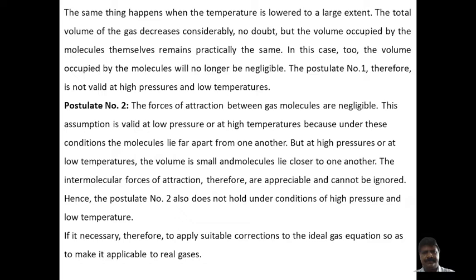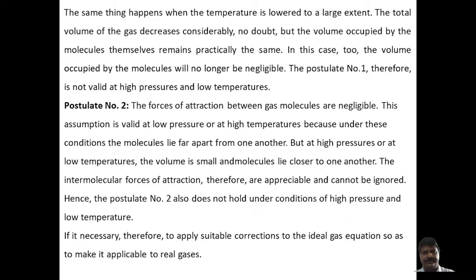Therefore, why do real gases deviate from ideal behavior? For an ideal gas, PV is equal to nRT. We say that Z is equal to PV divided by nRT, which for 1 mole of gas is the compressibility factor.